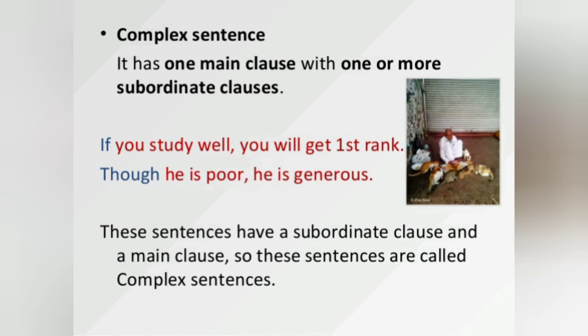A sentence that has two main clauses joined by conjunctions is called a compound sentence. So we have to keep in mind the simple, compound and complex.